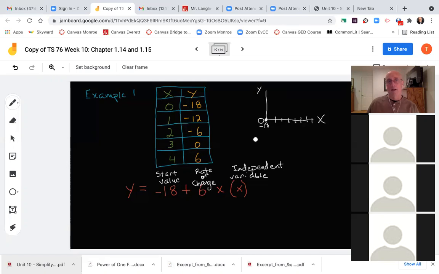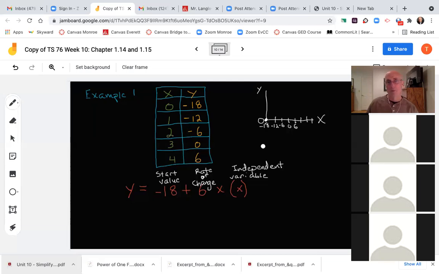At 1 month or 1 year or 1 quarter, it's minus 12. So I'm going to write minus 12 here. After the second year or the second quarter or the second hour of studying, it's minus 6. After the third, whoa, we got 0. And then after the fourth, it's 6.